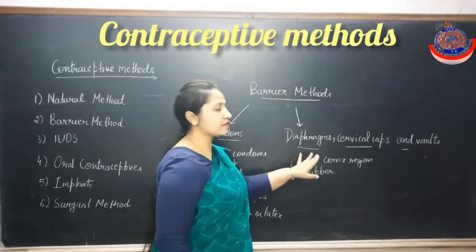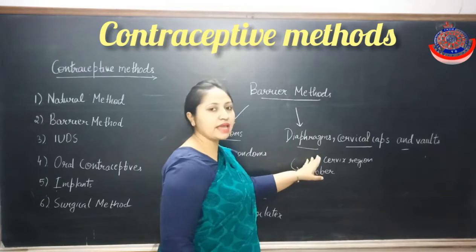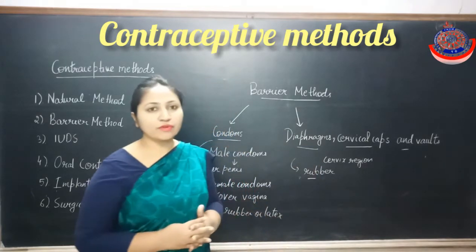So they used to cover the cervix region. It means the entry of the sperm will be prevented.